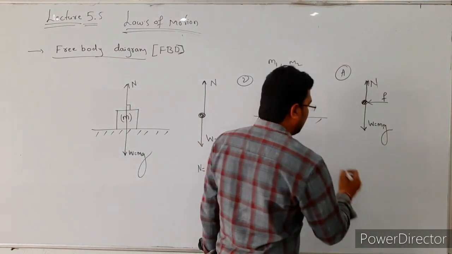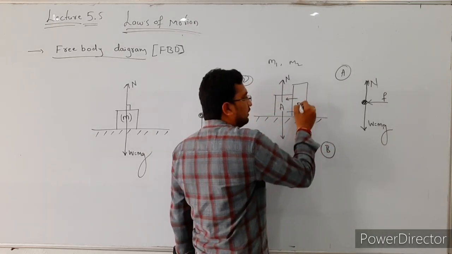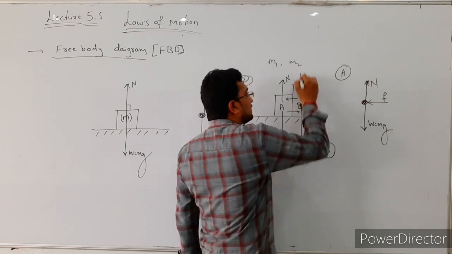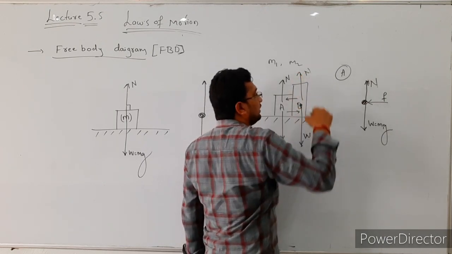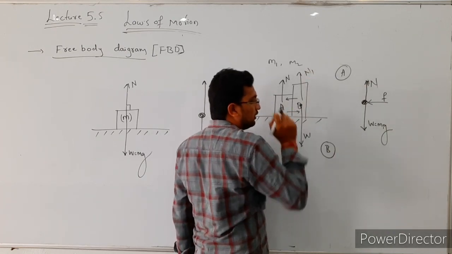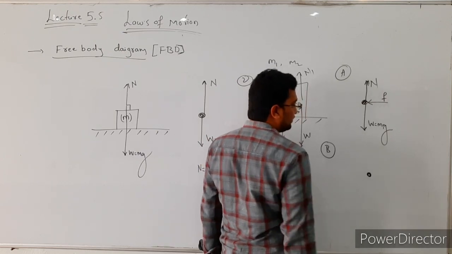Similarly, for body B, the first force is the weight, acting in downward direction, and the normal reaction is acting in upward direction, that is N1. After that, body A is exerting the force on the body B. Okay, so here the first step is, consider this is a point object.